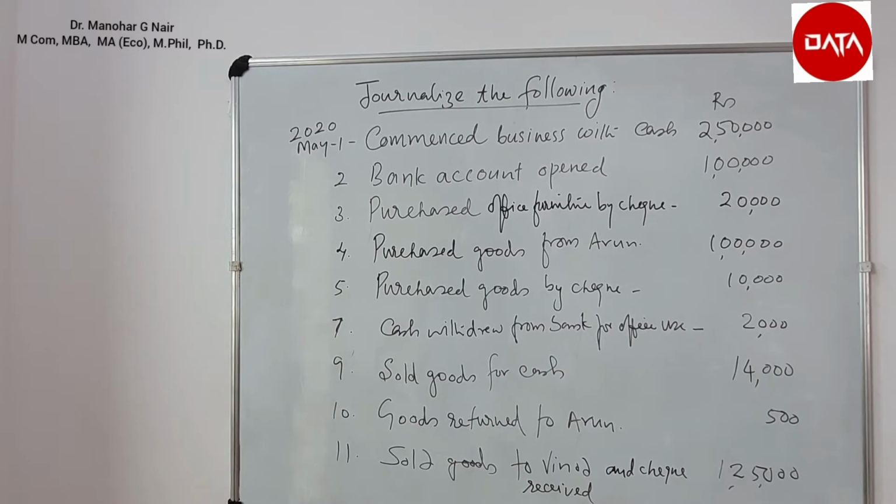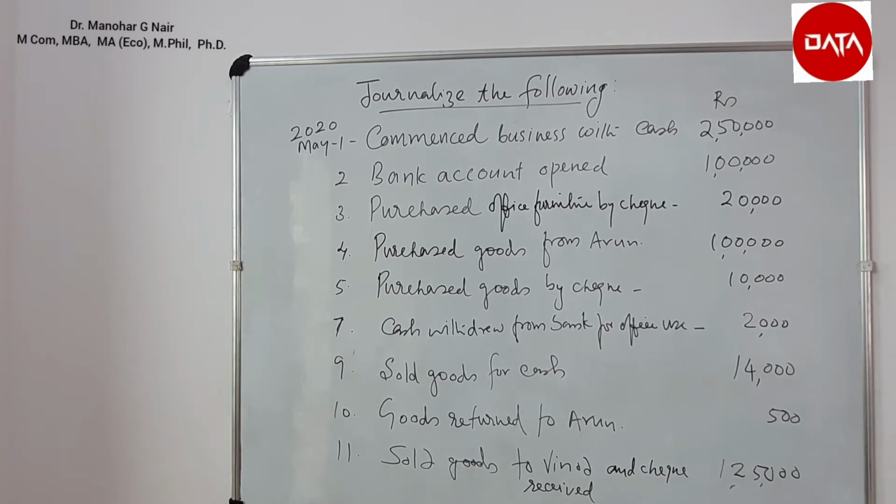On May 5th, purchased goods by check for 10,000 rupees. On 7th May, cash withdrawn from bank for office use 2,000 rupees. On May 9th, sold goods for cash 14,000. On May 10th, goods returned to Arun for 500 rupees. On 11th, sold goods to Vinod and check received for 1,25,000.